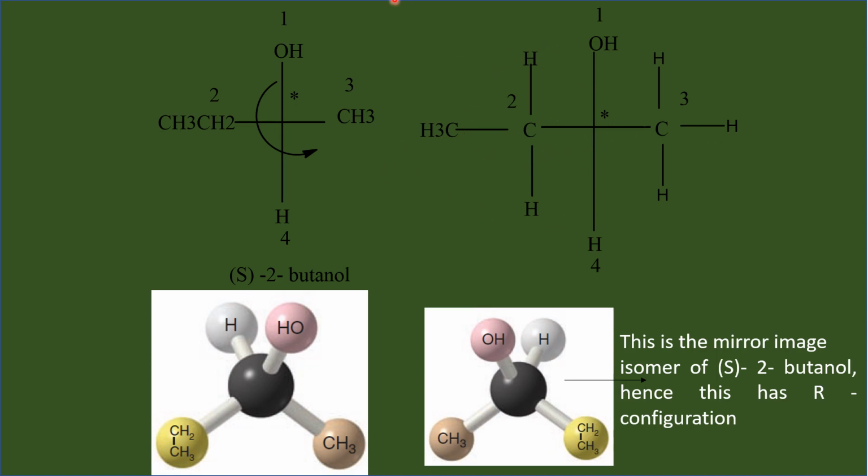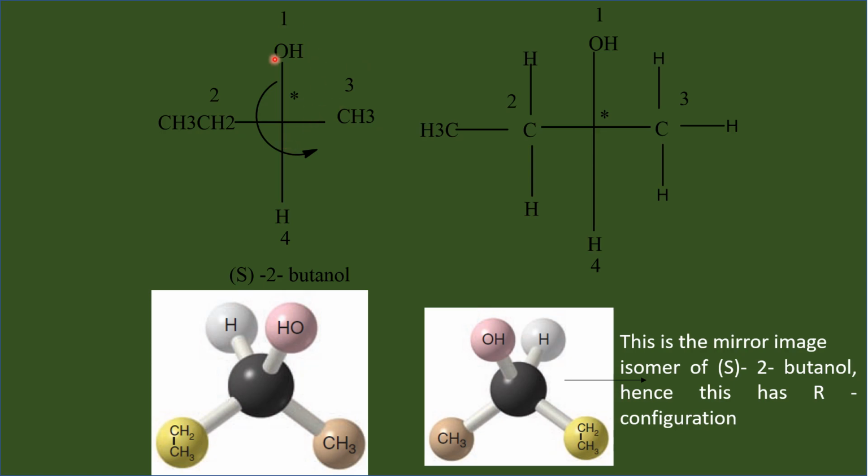And after assigning priority numbers, we have to look at the structure. We have to see that the least priority group is at the bottom. If it is at the bottom, then you have to read the priority numbers. If your eye travels in the clockwise direction when you read the numbers from 1 to 3, then it is assigned R configuration.